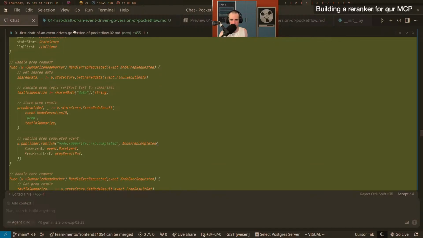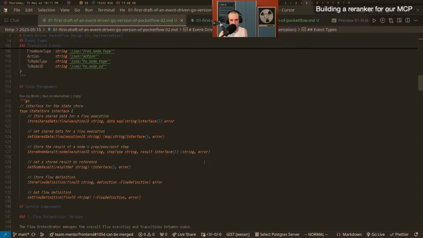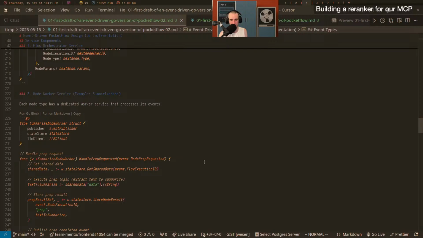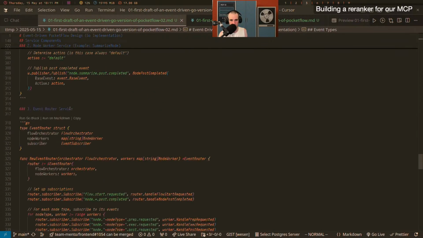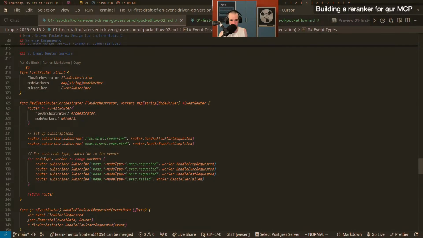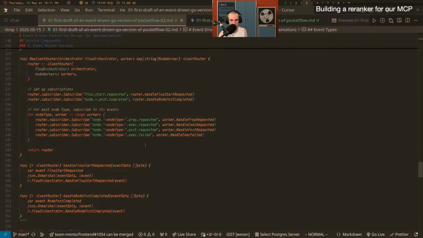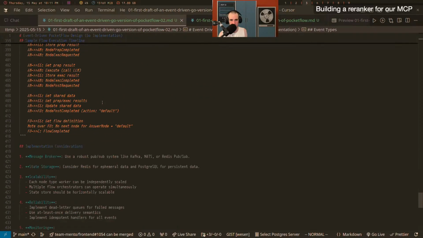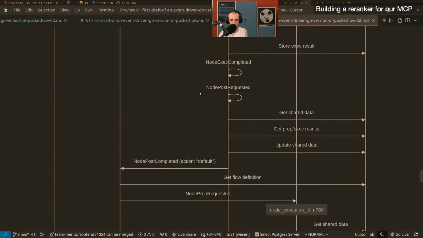Okay, so this document is good. This has actually something that's not node service, which I don't want. And it's also a very nondescript name. I have summarize node worker, summarize node, and then the node plus node type prep requested, exec failed. That's great. The router subscribes to all the node events, and this is pretty nice. And then we have this mermaid diagram at the bottom, which I hope is going to be okay.